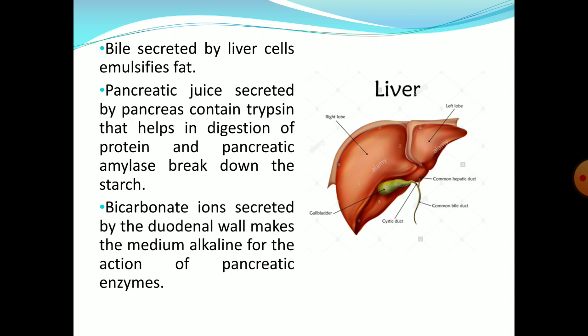Liver secretes bile that helps in emulsification of fats. Pancreatic juice secreted by the pancreas contains trypsin that helps in digestion of protein, and pancreatic amylase breaks down the starch. Bicarbonate ion secreted by the duodenal wall of the small intestine makes the medium alkaline for the action of pancreatic amylase.